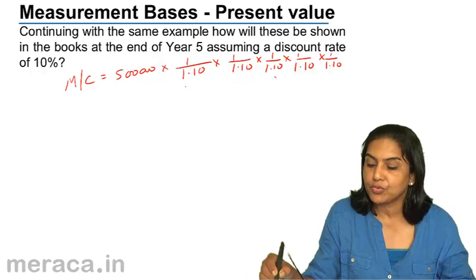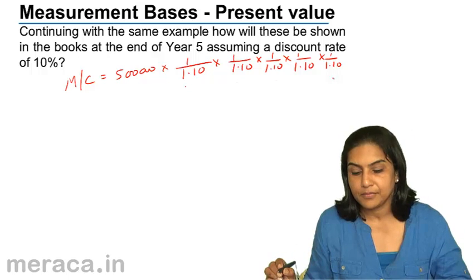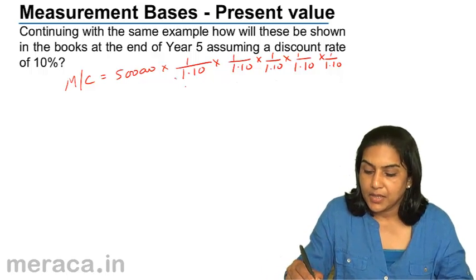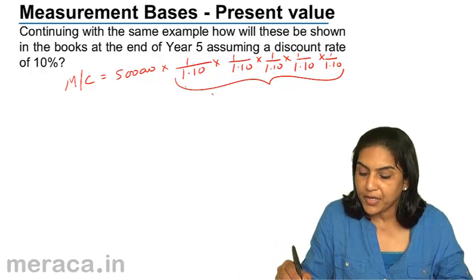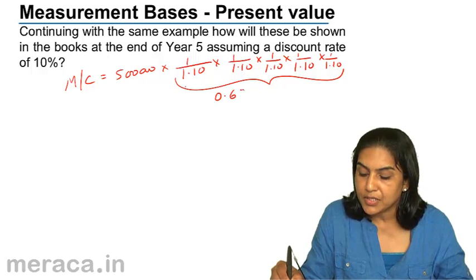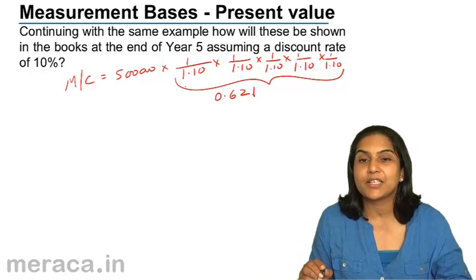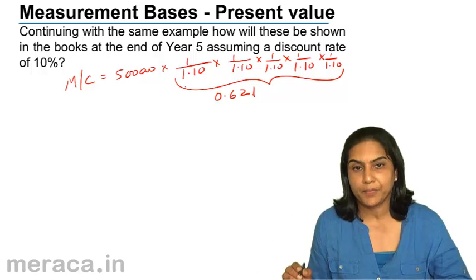Year 1, year 2, year 3, year 4 and year 5. From a discounting table itself we would know this would come to 0.621. This becomes the discounting factor at the end of year 5.